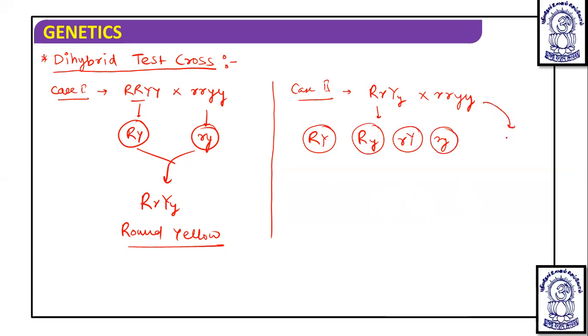Here you will get small r small y. If you make the cross, then you will get